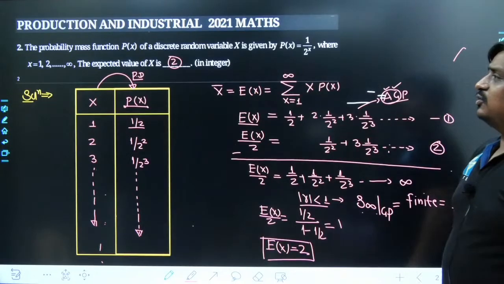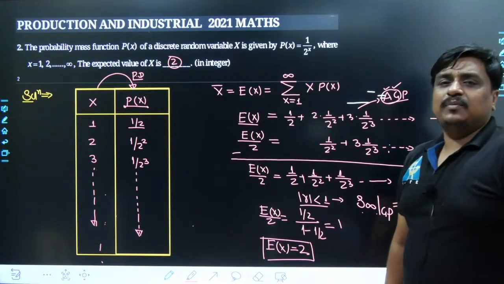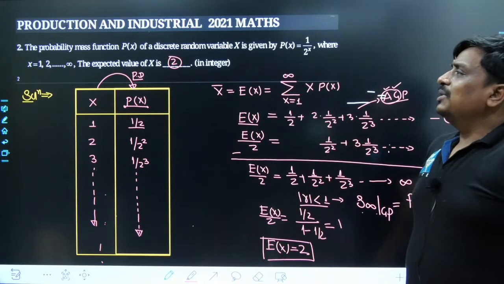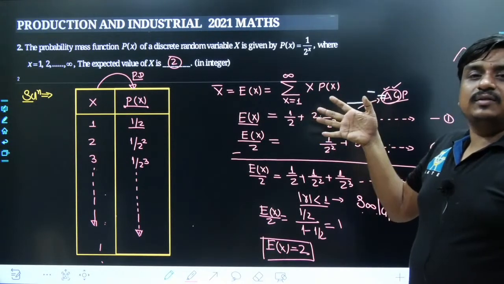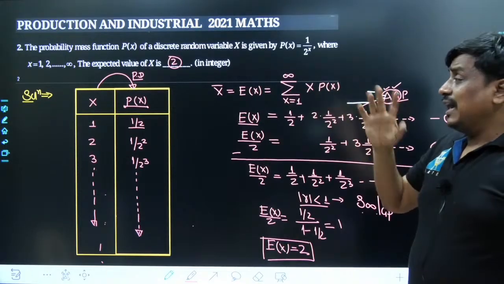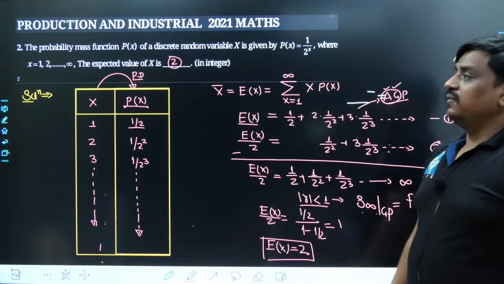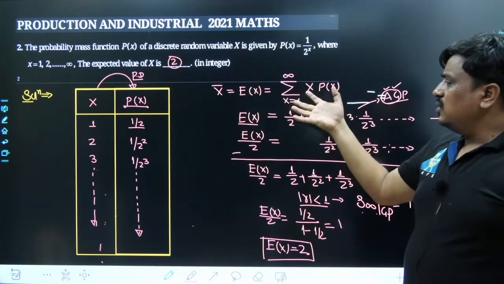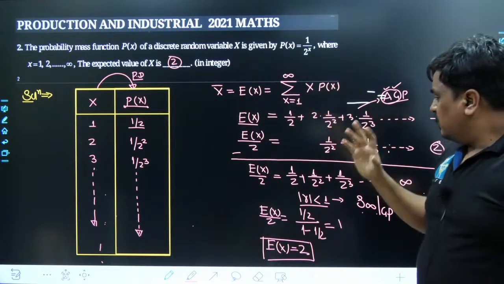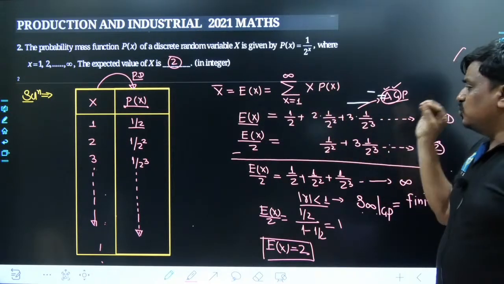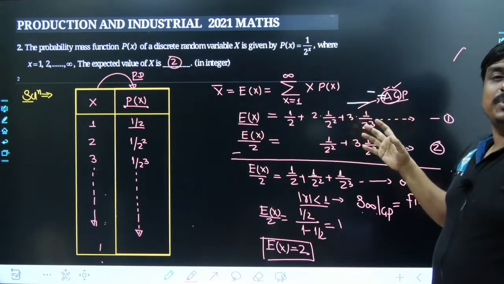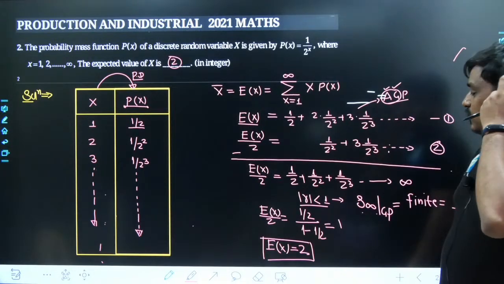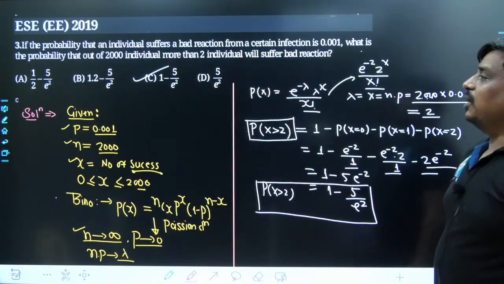Once we were done with this problem, the second problem that came in front of you was from the production engineering current year, and here I was calculating the expected value of small x. The formula we use many times, but the thing to focus on is that it is a type of AGP. So in future, if you have this sort of problem, you should be able to smash it out.